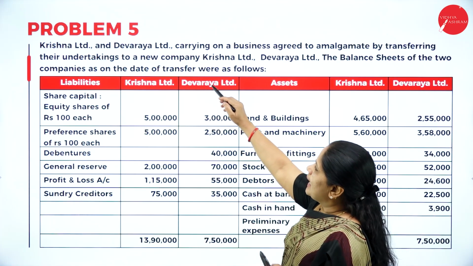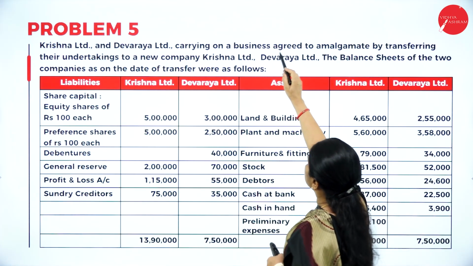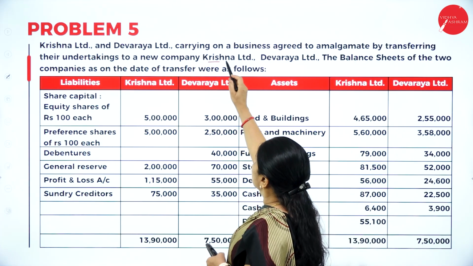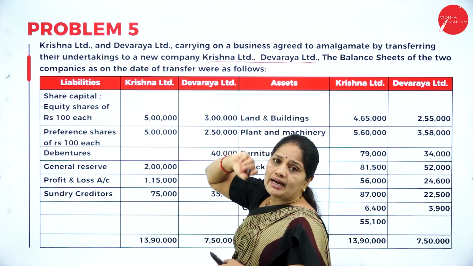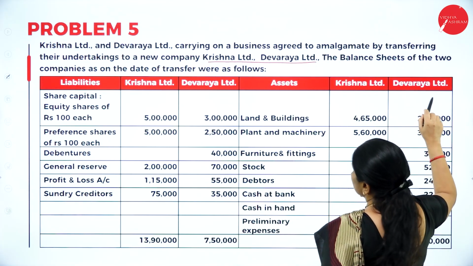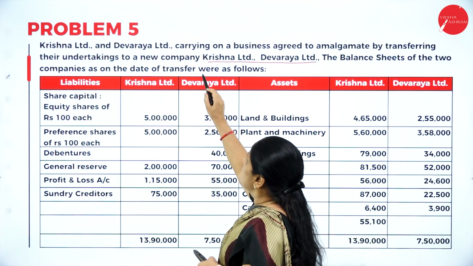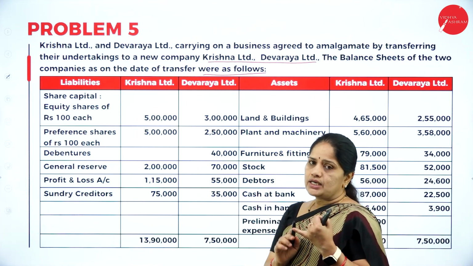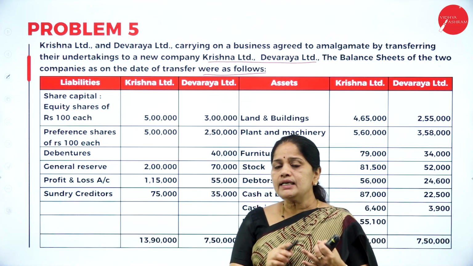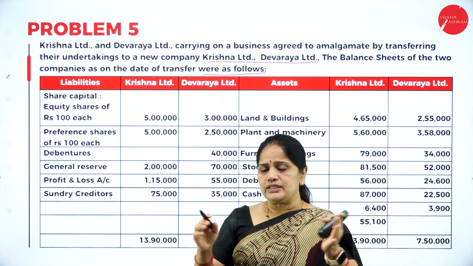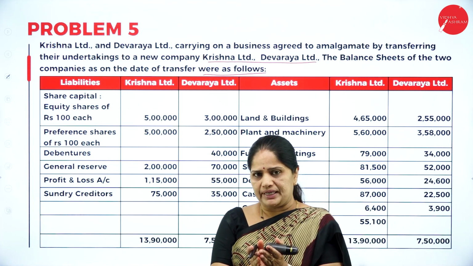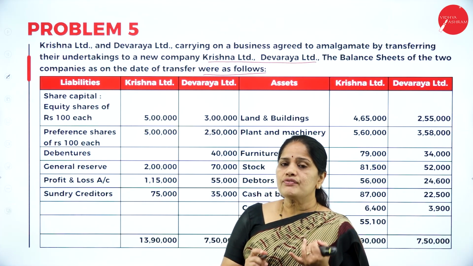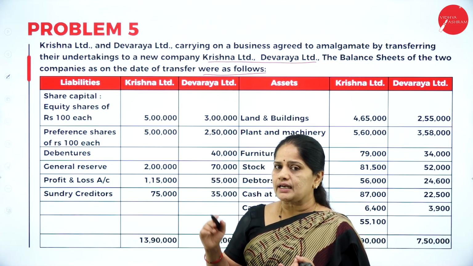So Krishna Limited and Devaraya Limited, carrying on a business, agreed to amalgamate by transferring their undertakings to a new company called Krishna Devaraya Limited. The balance sheets of the two companies as on the date of transfer were as follows. There are two companies here, Krishna Limited and Devaraya Limited. They have agreed to amalgamate and become a new company called Krishna Devaraya Limited. Now, the balance sheets of Krishna Limited and Devaraya Limited are given here.